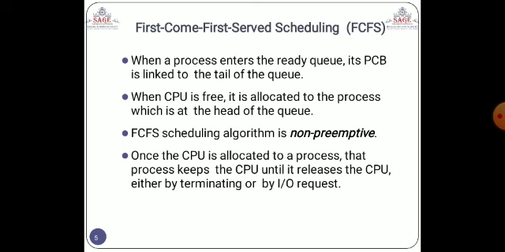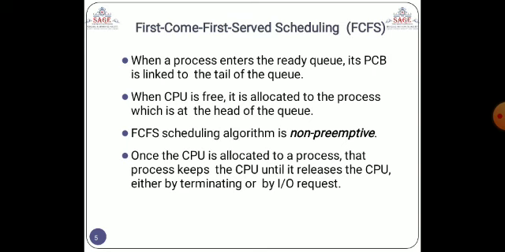When a process enters the ready queue, its PCB is linked to the tail of the queue. Whenever we discuss the priority of the queue, the first priority entry is inserted at the tail of the queue, and then it moves toward the head of the queue.